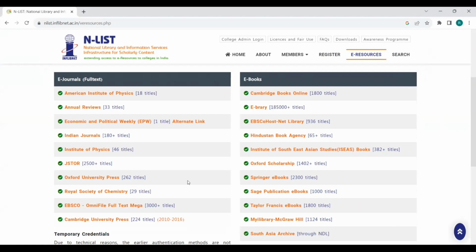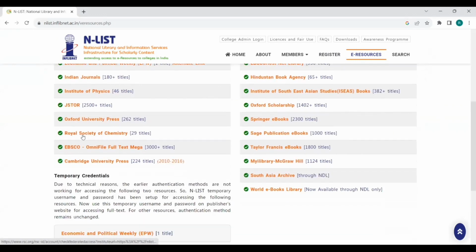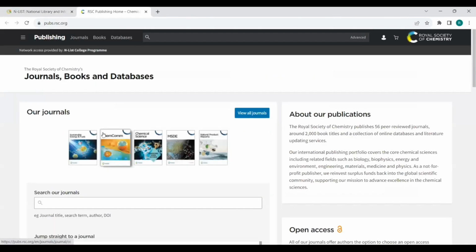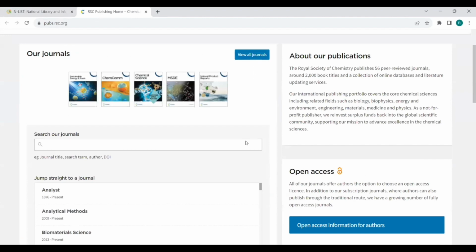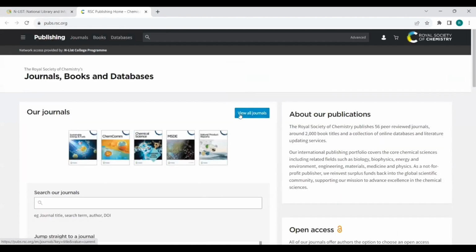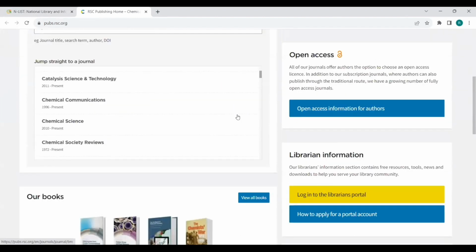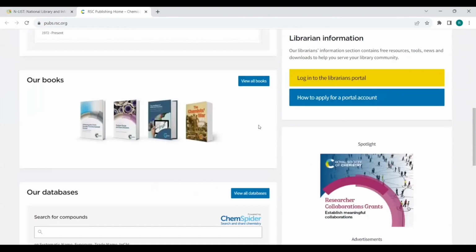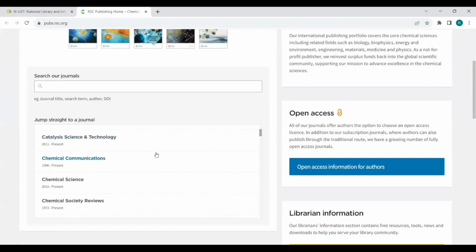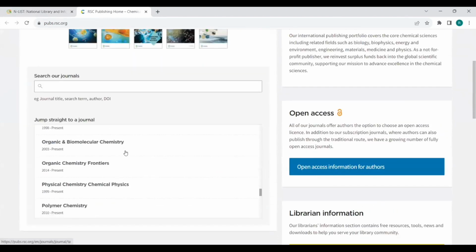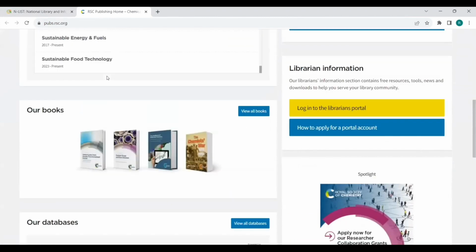For example, if I am a chemistry staff, I may have an interest to have the set of the journals hosted by Royal Society of Chemistry. Just I click here. I will be driven to the home page of the Royal Society of Chemistry publisher. Here, these are all the set of journals which are published under this publisher, and these are all the books published by this publisher and some of the databases. If I just scroll down, you see these are all the set of journals by those publishers.